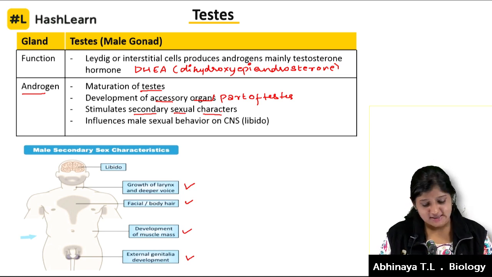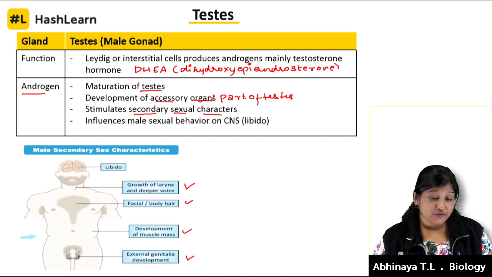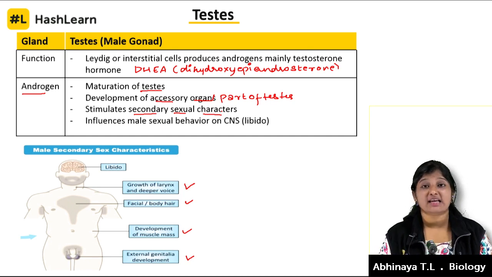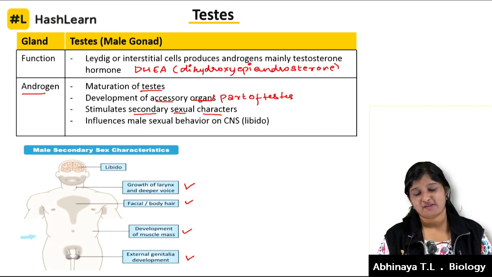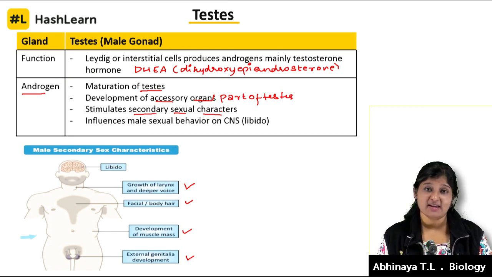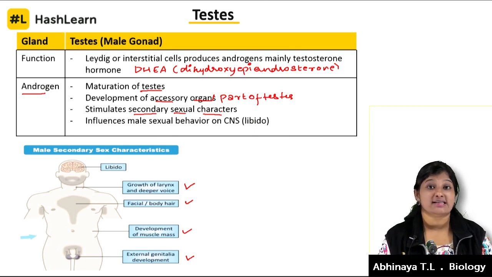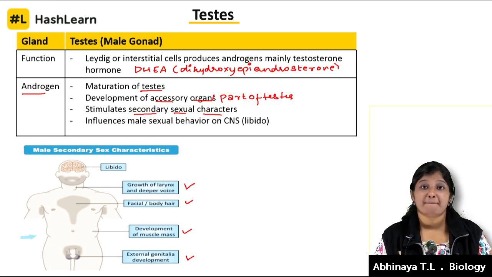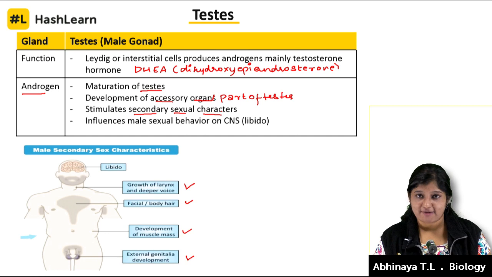One more thing it is going to do is initiate libido. So libido is nothing but the sexual desire within a male. So it is going to act on the central nervous system and stimulate libido also. So that's why it is called influencing male sexual behavior. It influences male sexual behavior.